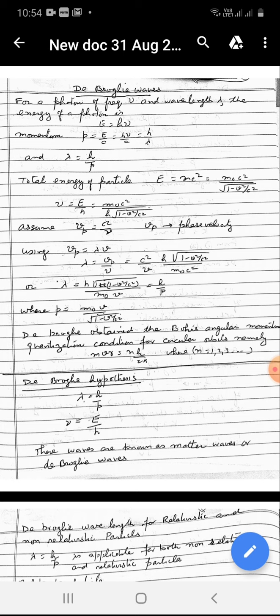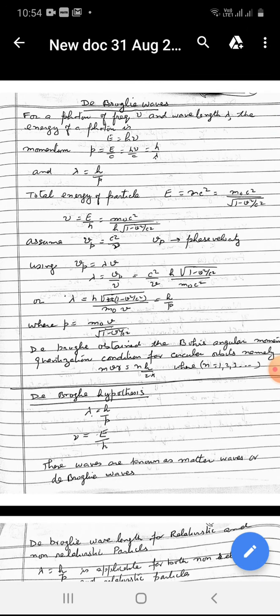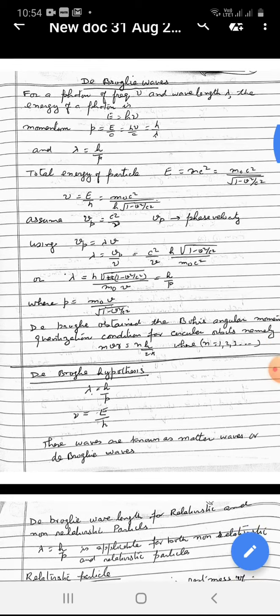For a particle moving with velocity v, de Broglie, using argument based on the special theory of relativity, showed that the energy of the particle is E is equal to mc square, which is equal to m0 c square upon under root 1 minus v square upon c square, and this can be associated with a wave of frequency nu is equal to E upon h, which we can write, putting the value of E, as m0 c square upon h into under root 1 minus v square upon c square.